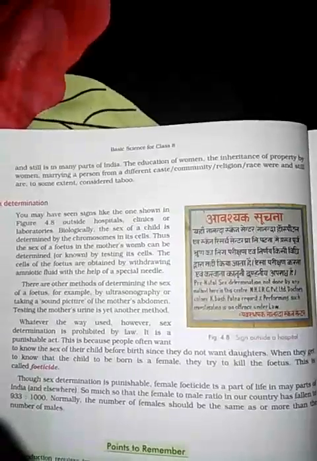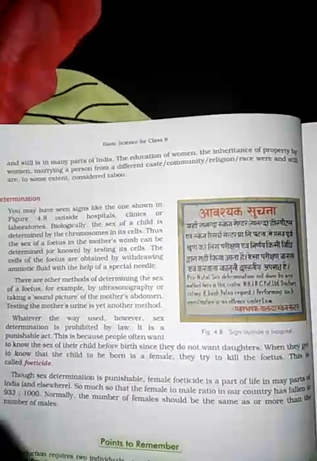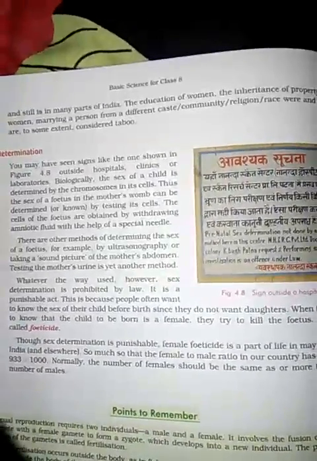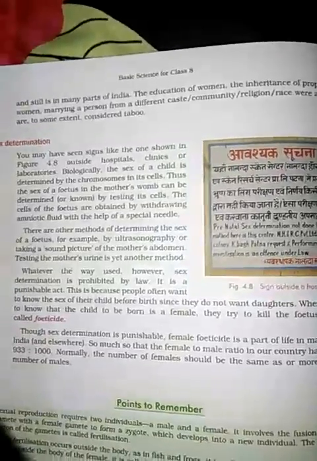The education of women, the inheritance of property by women, and marrying a person from a different caste, community, religion or race were, and still are to some extent, considered taboo. So these are some taboos which are believed or that function in our country, isn't it?